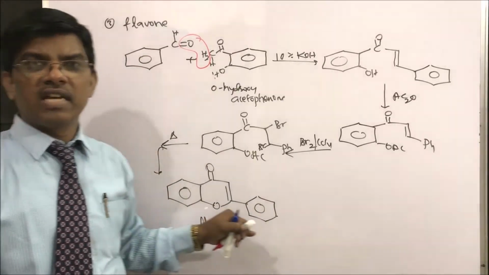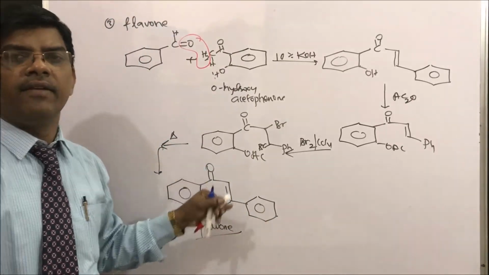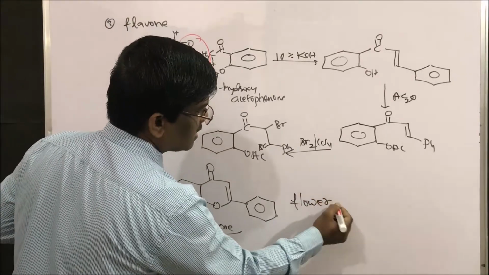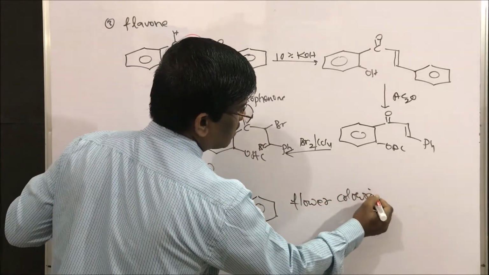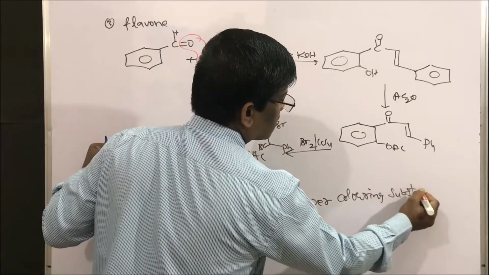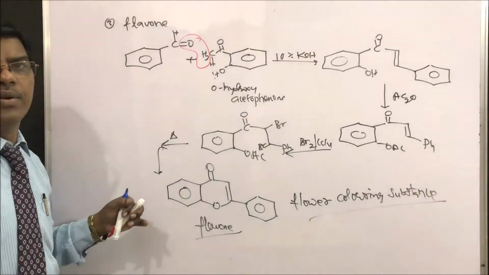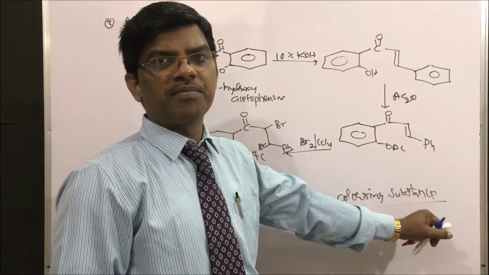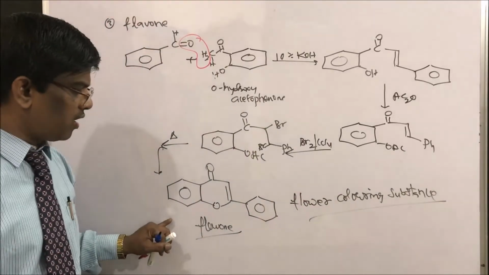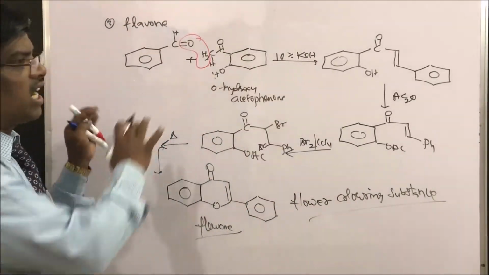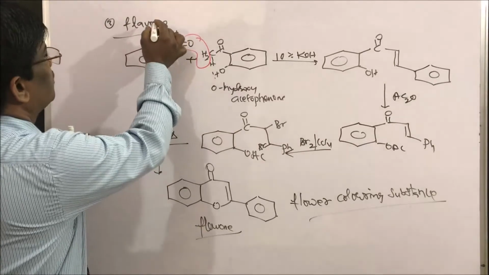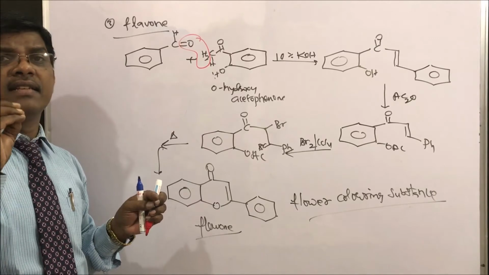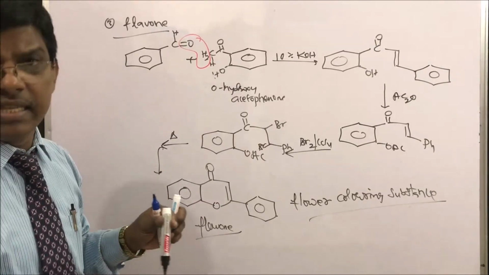Yes, flavones are the compounds which are present in flowers. These are the flower coloring substances, which actually give the color to the flowers. Flavones are natural products. So based on the Claisen-Schmidt reaction, we can prepare flavones. What else? Some synthetic dye intermediates can also be prepared based on this Claisen-Schmidt reaction.